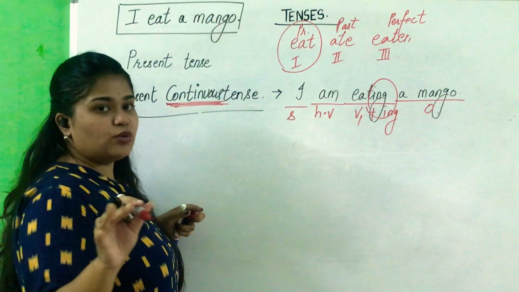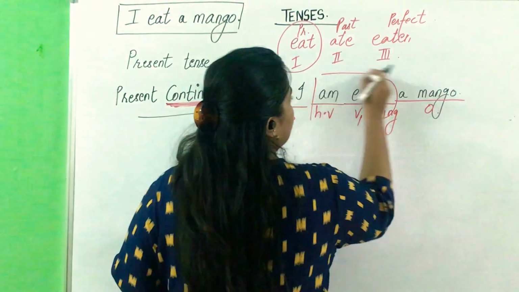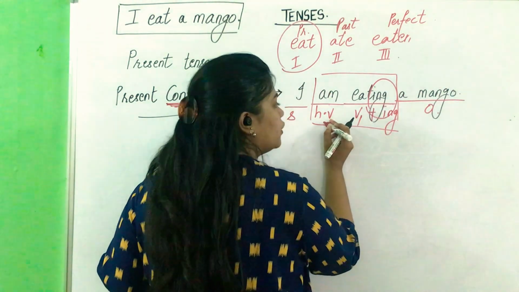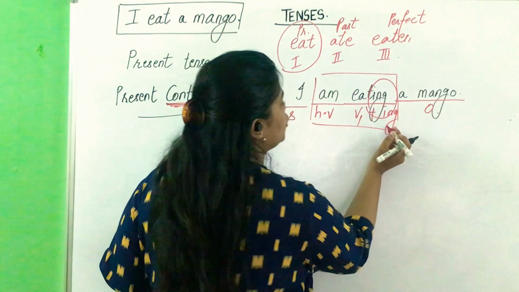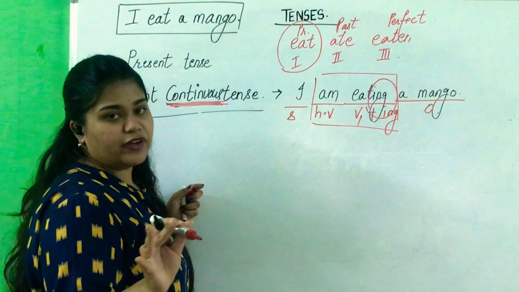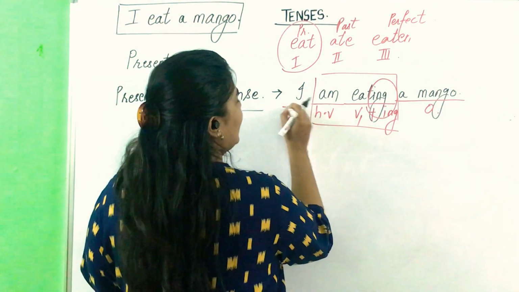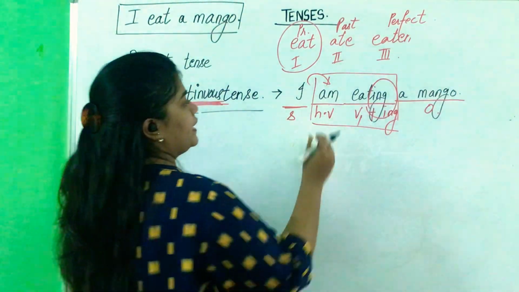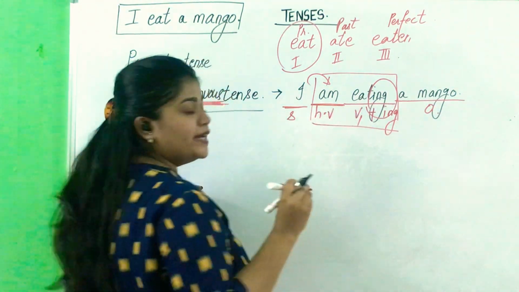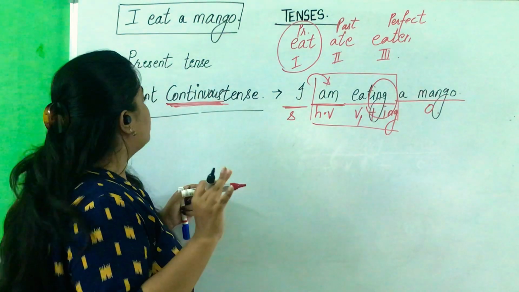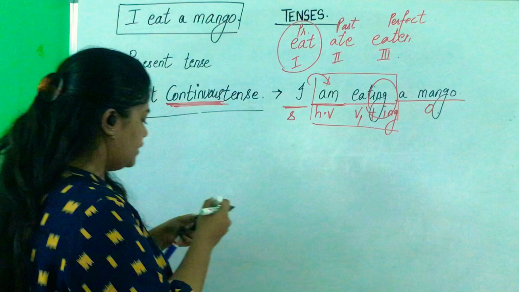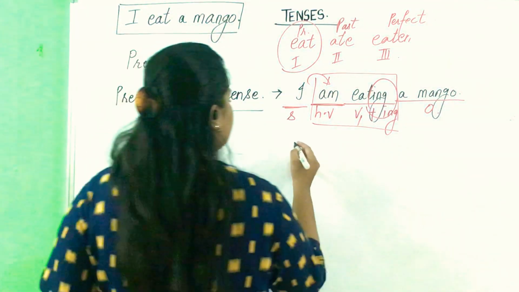So the main thing that you guys have to remember here is the verb am eating. Helping verb plus V1 plus ing. Everyone should be well aware of the fact that I takes only am as the helping verb. I will always take am as the helping verb while talking about the present continuous tense. Alright, let's take another example.